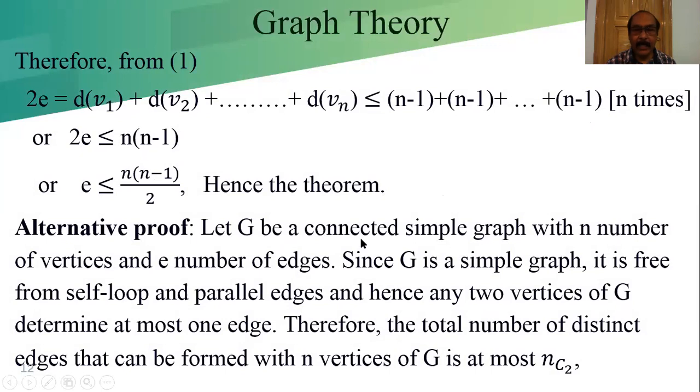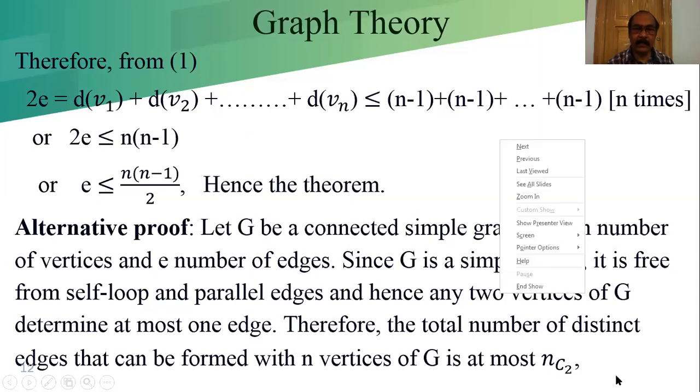Let G be a connected simple graph with n number of vertices and e number of edges. The same graph we are considering, with n vertices and e edges.